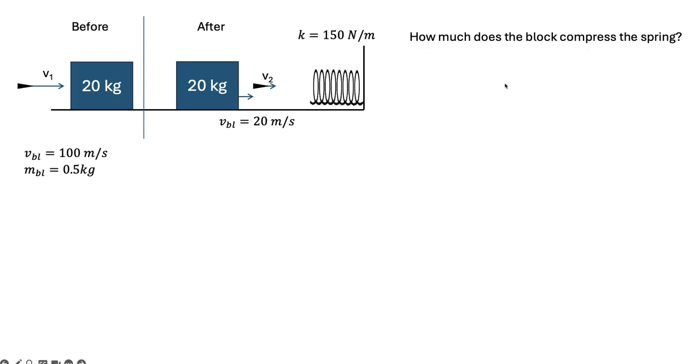And we want to know, okay, well, how much does the block compress the spring? So, okay, well, where do we start? What's going on? Is there an energy piece? Is there a momentum piece? And the fact that there's a spring in here tells you energy is going to come into play somewhere, and there's a collision, so momentum is going to come into play as well, right? So the collision happens first, so we want to start with a collision, okay?